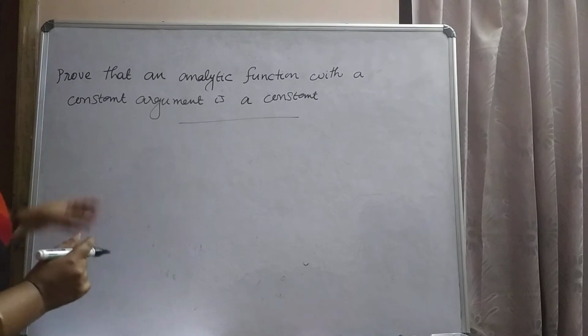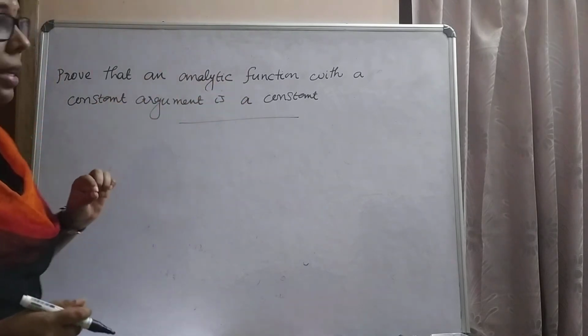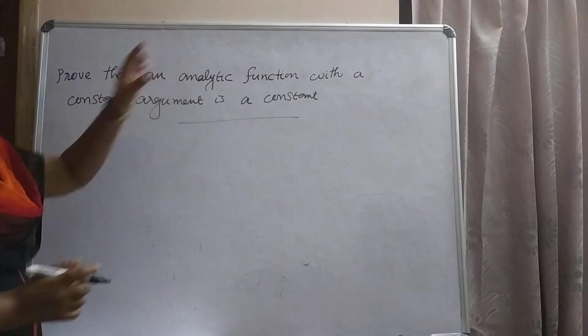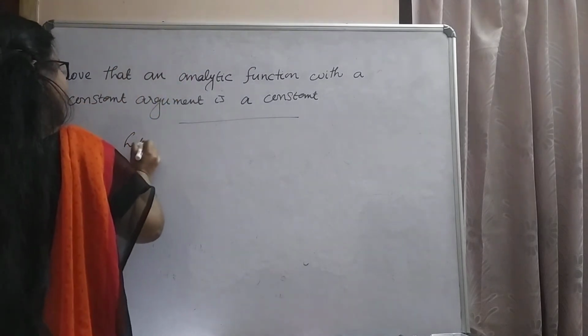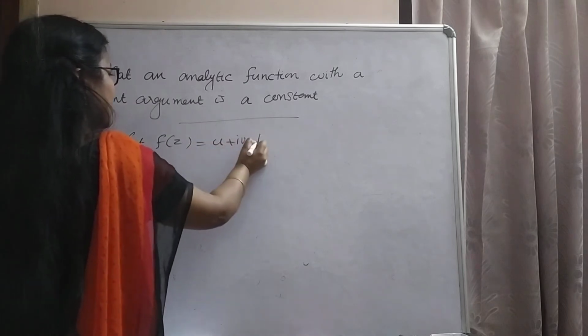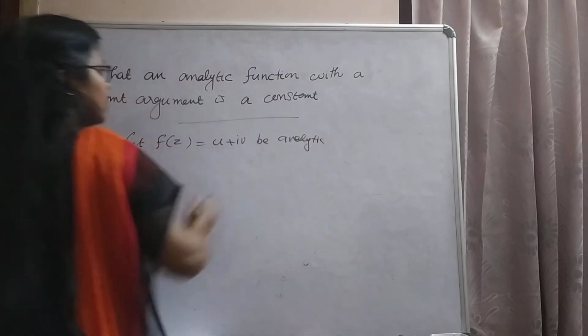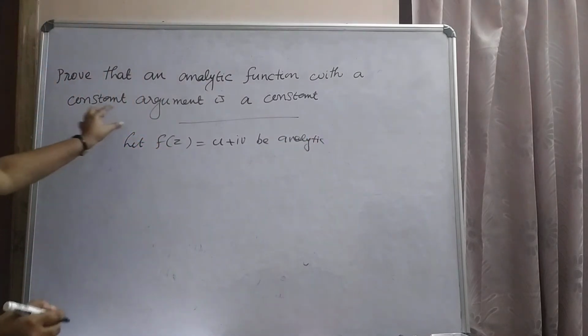Next question is, prove that an analytic function with a constant argument is a constant. Here f(z) is given as analytic. That is, f(z) equal to u plus iv be analytic. Here it is given that the argument is constant.